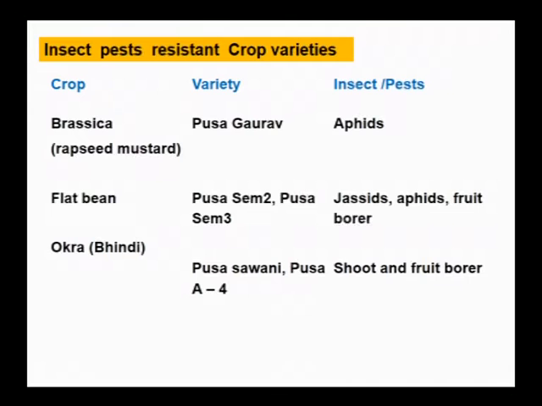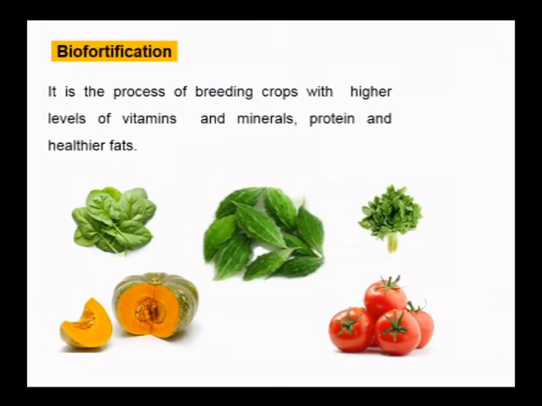So some of the examples of insect pest resistant crop varieties. Crop variety Brassica or rapeseed mustard, the variety is Pusa Gaurav, which is resistant to insects like aphids. Flat bean, which variety is Pusa Sem 2 and Pusa Sem 3, is resistant to jassids, aphids and fruit borers. Okra, a bindi crop, whose variety is Pusa Sawani or Pusa A4, is resistant to shoot and fruit borer.